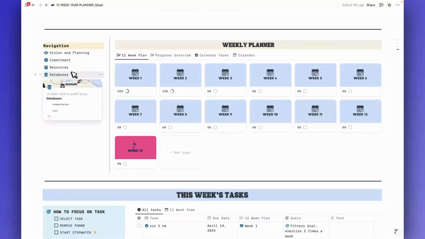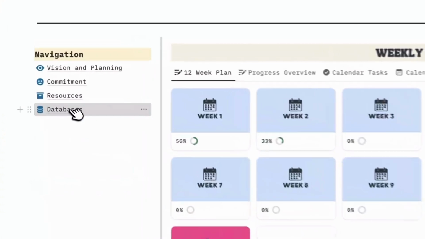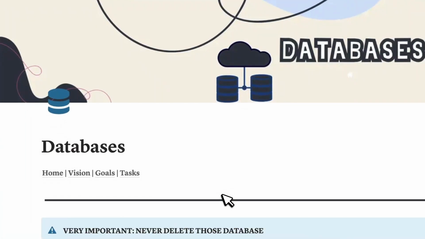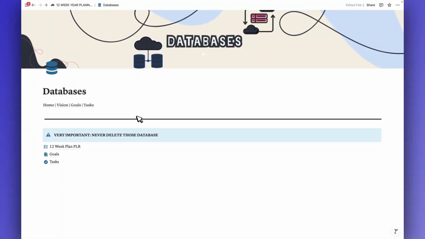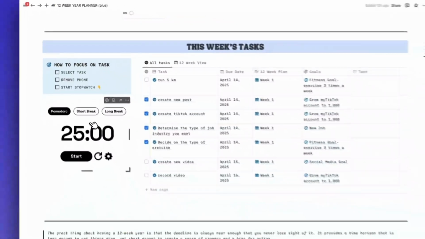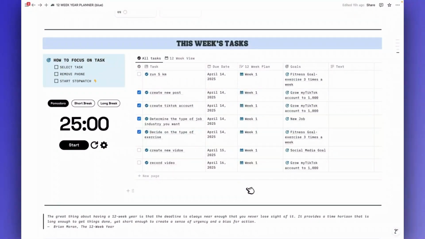So this is navigation. You can also go to the commitment page and database page. Database, this is very important. Never delete this database because all the templates depend on it. And here you can see all tasks which you need to do in this current week.